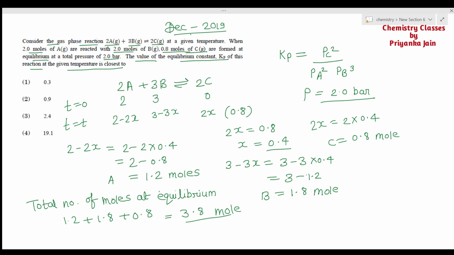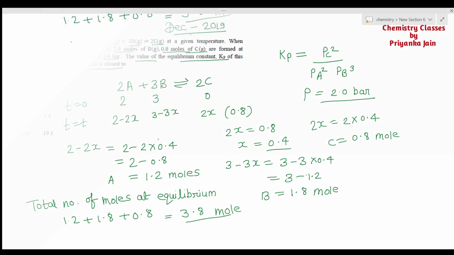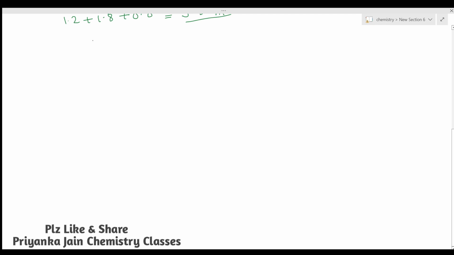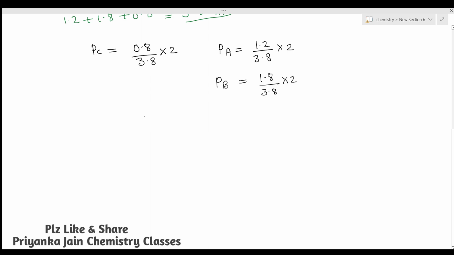Now we have to find out the partial pressures of A, B and C. To find the value of PC, the partial pressure of C, it will be equal to 0.8 divided by 3.8 into 2. This is the total pressure. Similarly, PA will be equal to 1.2 divided by 3.8 into 2. Similarly, PB will be equal to 1.8 divided by 3.8 into 2. Now you can put these values here.